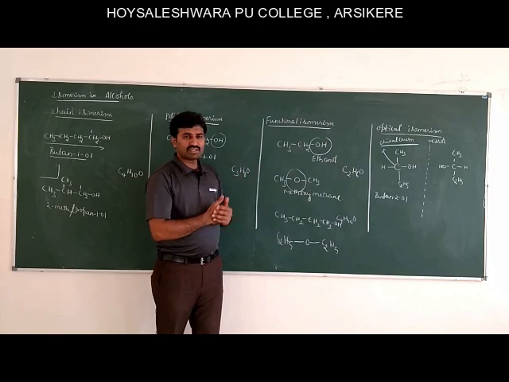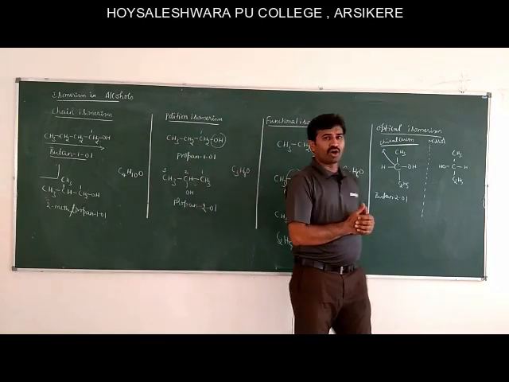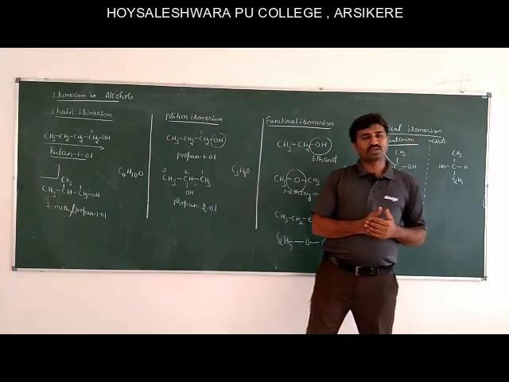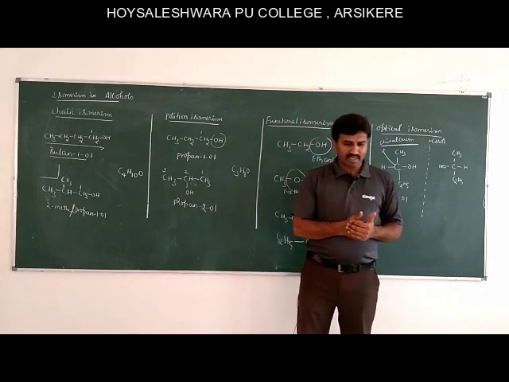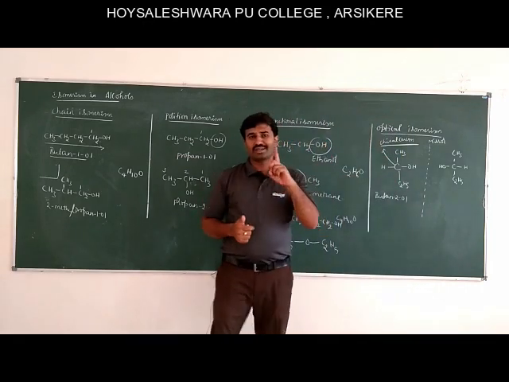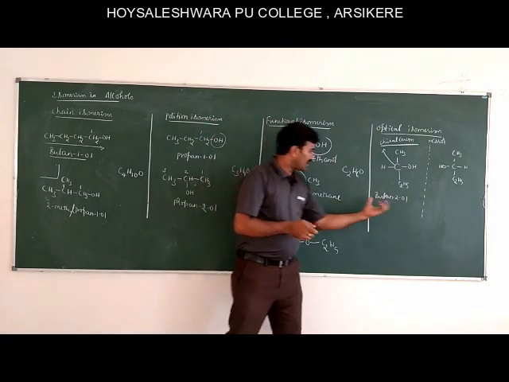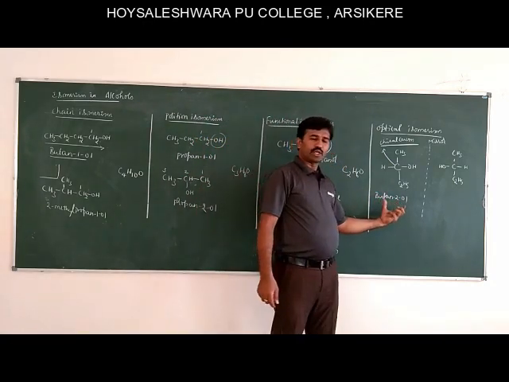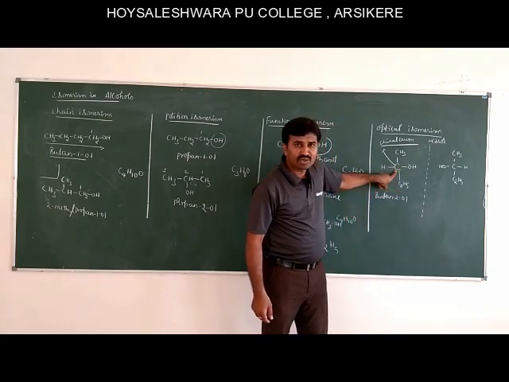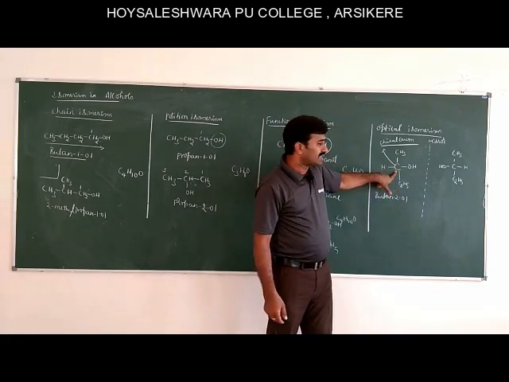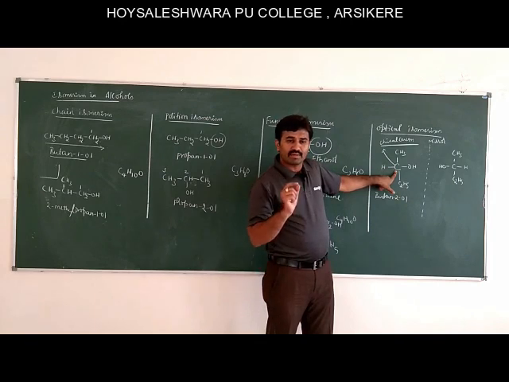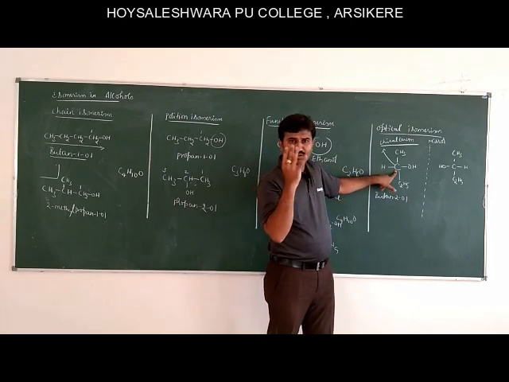The next one is optical isomerism. Optical isomerism is a type of stereoisomerism exhibited by compounds containing at least one chiral carbon atom and the absence of a plane of symmetry. For example, take butan-2-ol. Butan-2-ol contains one chiral carbon. A chiral carbon means a carbon atom attached to 4 different groups.